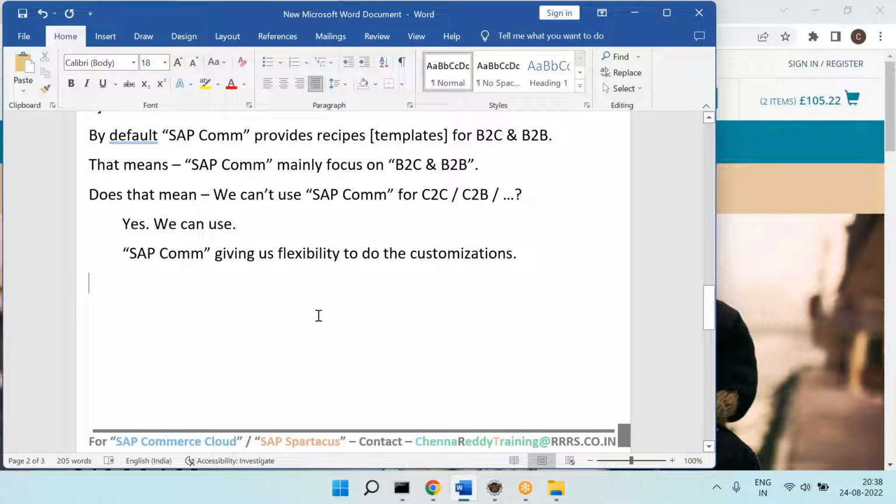And I told one more statement. SAP Commerce also provides industry-specific accelerators. So can you name them, or where can we see this?